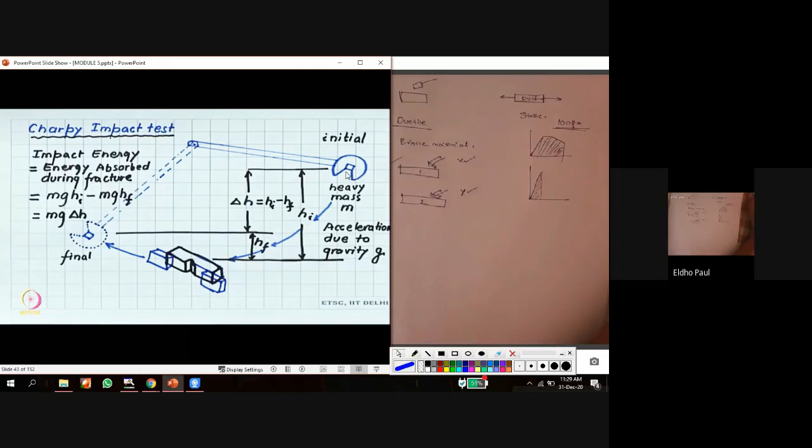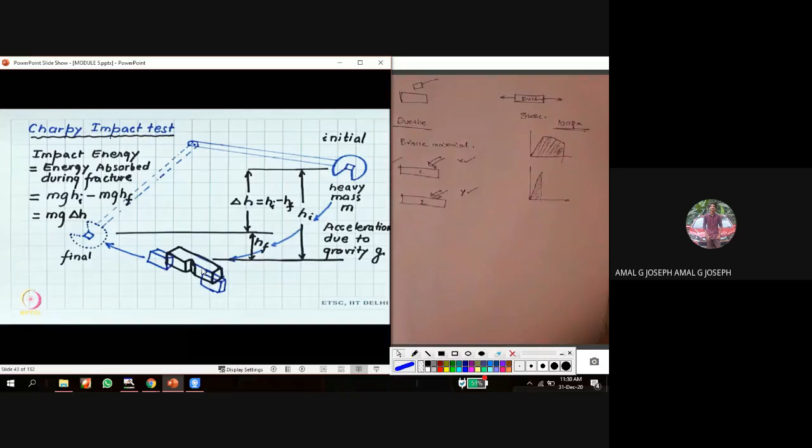So here actually we are applying the impact load. Suddenly by this hammering, suddenly this heavy mass blows into this workpiece.